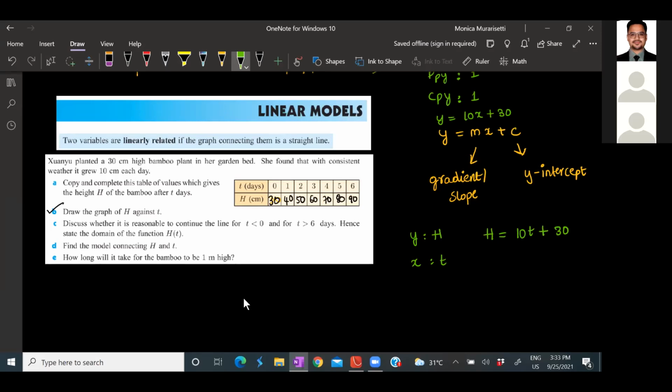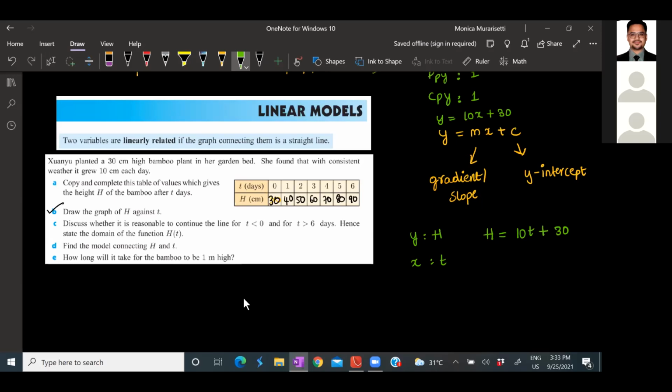Now next, see the question. Discuss whether it is reasonable to continue the line for t less than 0 and for t greater than 6. Can we do for t less than 0? Is it possible? It is not possible, right? Can we have days in negative?